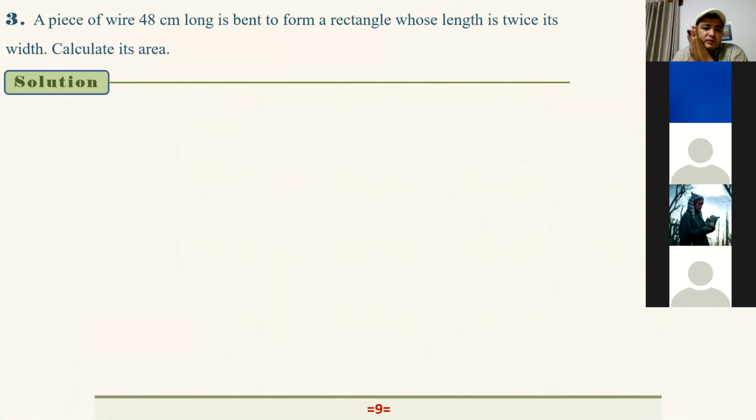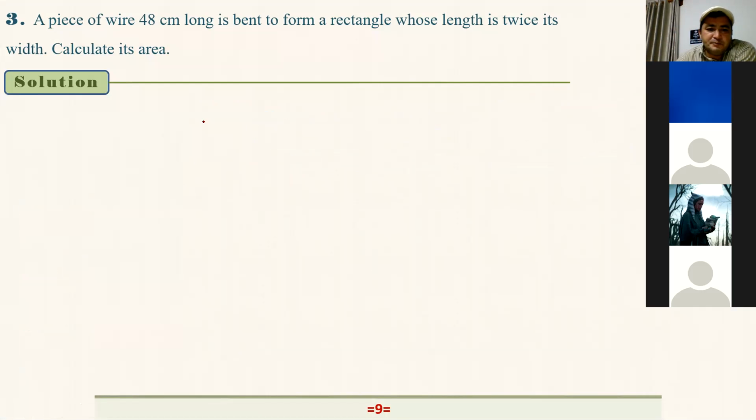Celine, can you read question 3, please? A piece of wire 48 centimeters long is bent to form a rectangle whose length is twice its width. Calculate its area. Okay, very simple question.